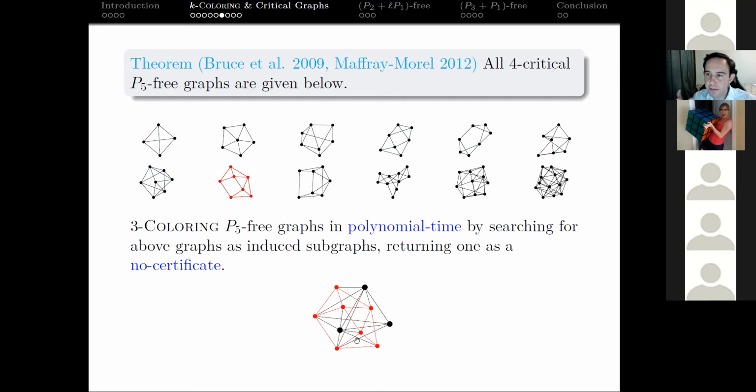So then the user can take this graph and search through the 12 graphs themselves, the 12 4 critical graphs, and say, was this right? Yes, I see that now. So from this, we're able to get a fully certifying polynomial time algorithm in the cases where we have families of graphs with only finitely many k-critical graphs.